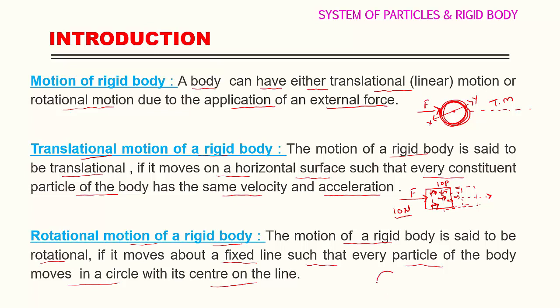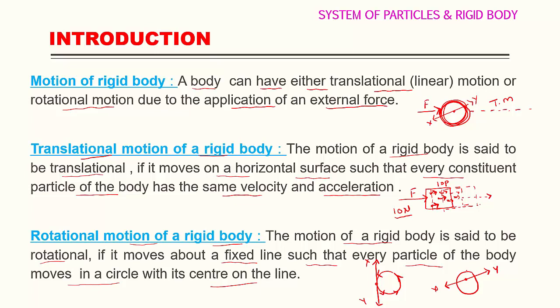So, let us consider this is an object. This object is fixed to an axis. This is the axis here, let us consider the XY axis. It is fixed here. When we apply force on the ring, this ring starts to rotate. It starts to move in a circular path. If you take another example, the axis may be passing through the object like this. When you apply the force from any direction, there is no translational motion. Instead, this object starts to move in a circular path.